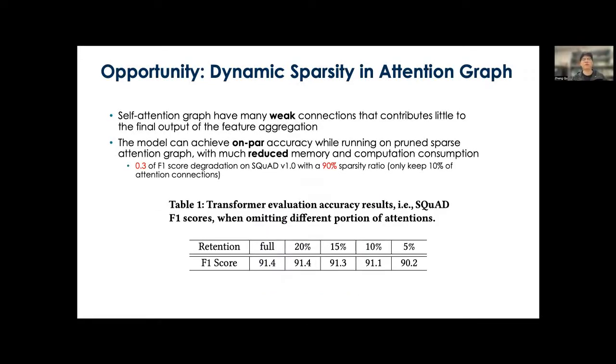As we further run the model on the pruned sparse graphs, we are able to achieve very good accuracy while only keeping 10% of the attention connections. These preliminary observations as well as the experimental results have indicated a huge potential of sparse transformer inference in terms of reducing the overall computation cost and memory consumption.